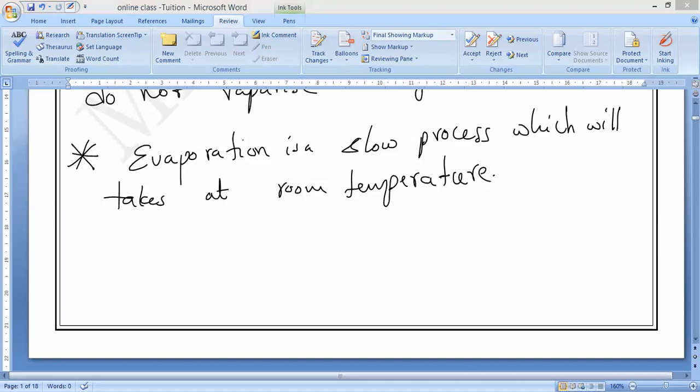So now, for example, the best example of separation by evaporation you can take is a mixture of common salt and water.